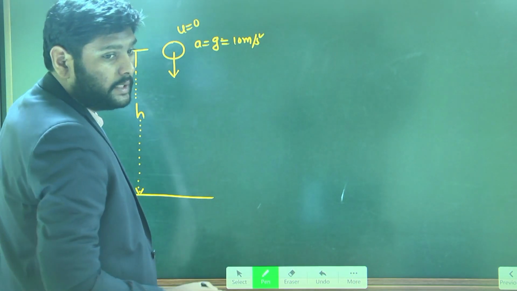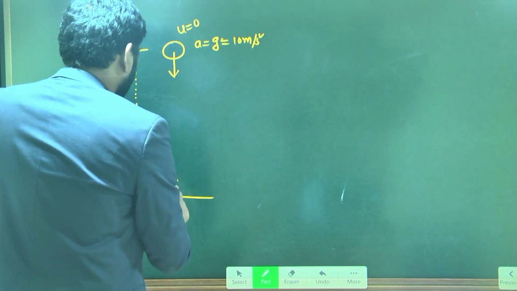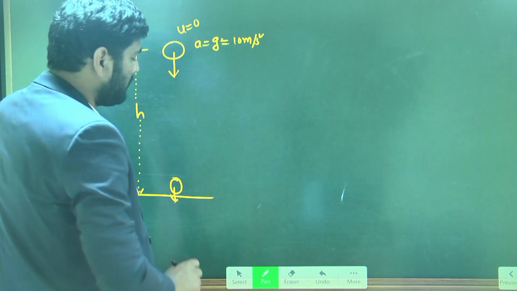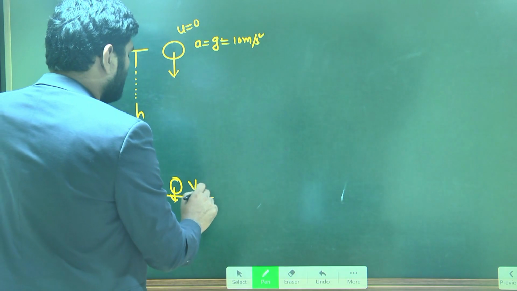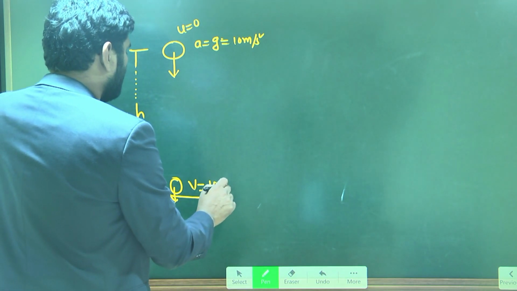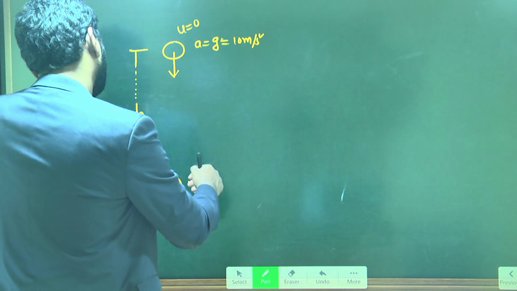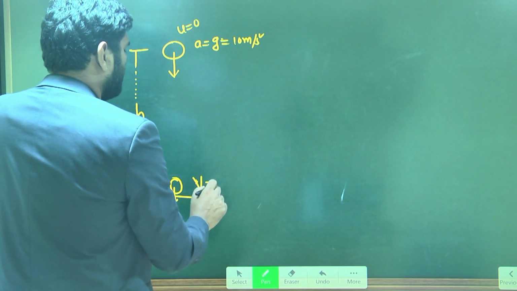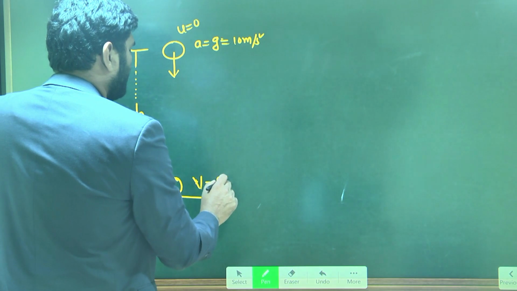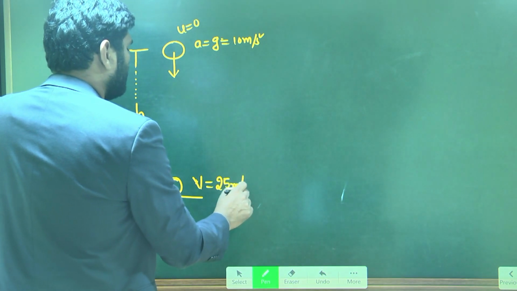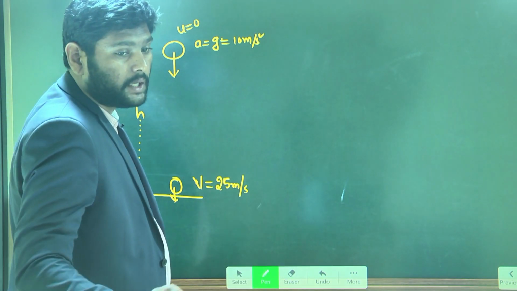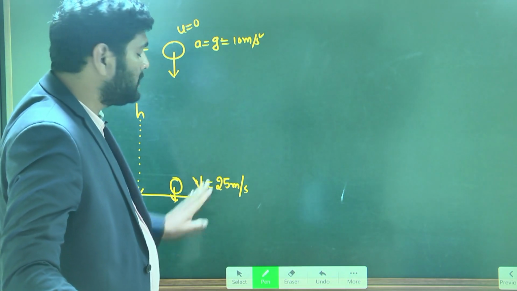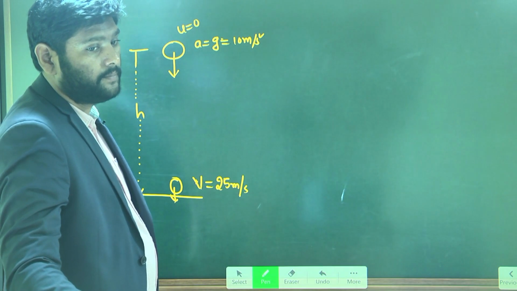But when the object is about to reach the ground, its final velocity becomes 25 meter per second.